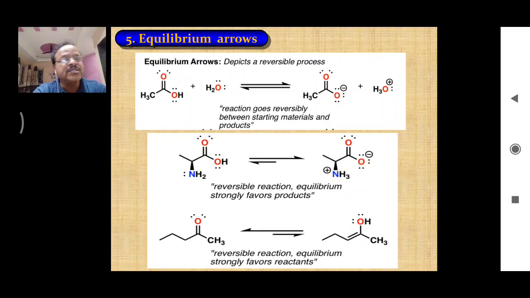Now let's consider this reaction in which the length of the reverse half-headed arrow is higher as compared to the other one.